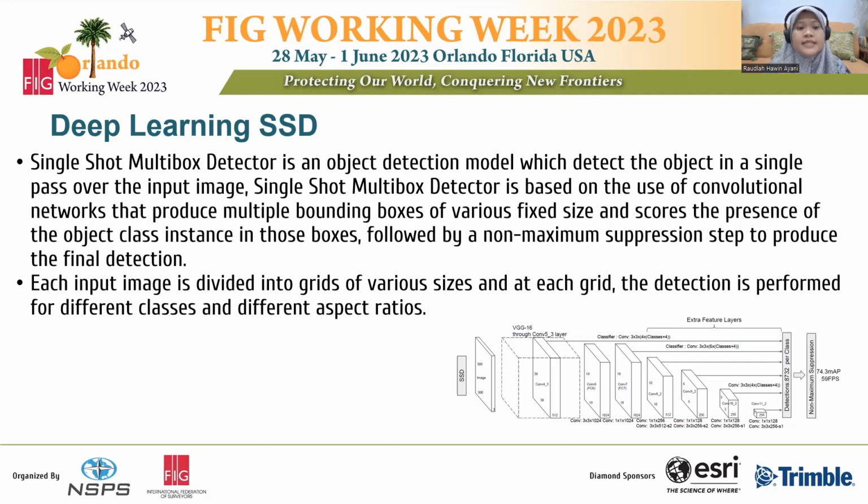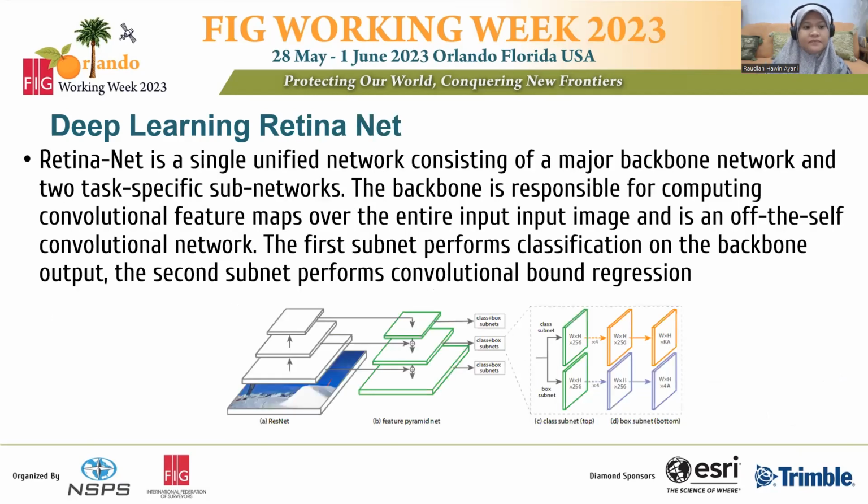Each input image is divided into grids of various sizes, and at each grid the detection is performed for different classes and different aspect ratios. The SSD methodology is actually a combination of RCNN and YOLO. So it also has iteration, but it detects the object only one time.